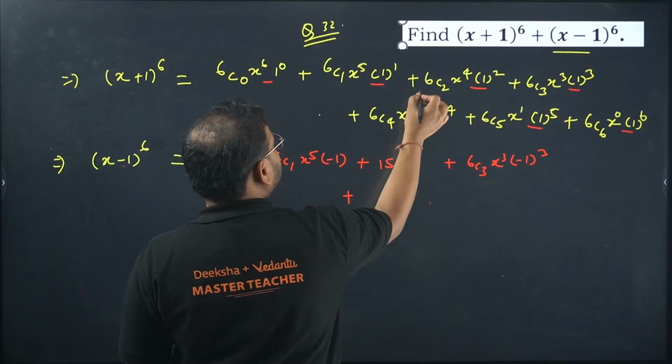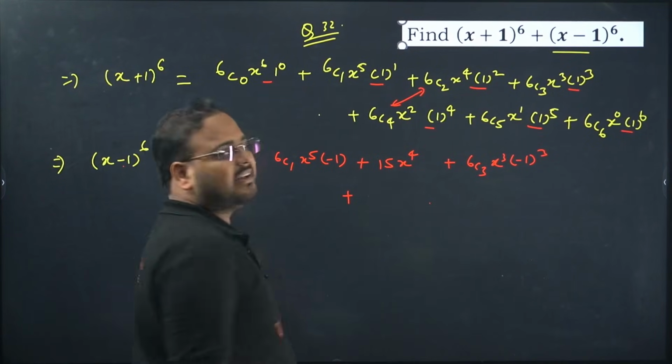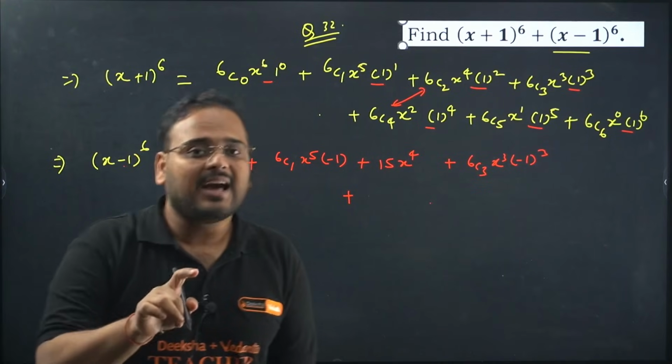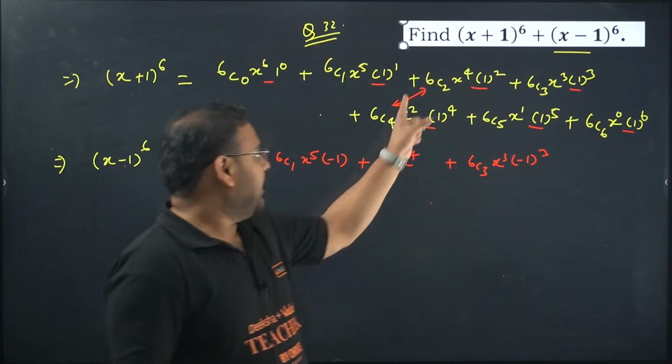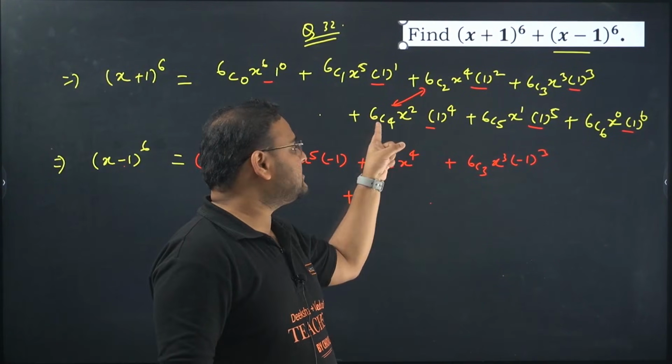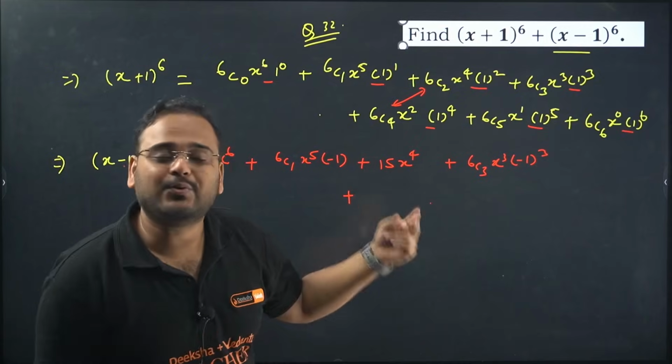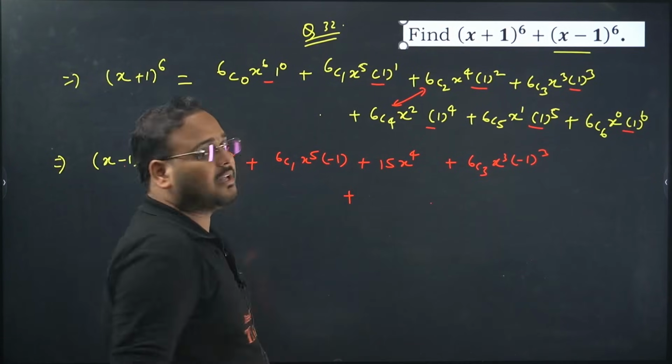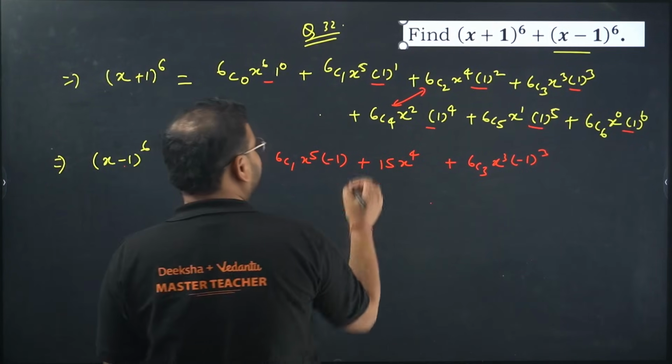6c4 is same as 6c2. This value is same. We know that, right? nCr and nC(n minus r). 6 minus 4 is what? 2 only, right? Or 6 minus 2 is what? 4 only, right? They will be equal. Again, you'll get 15 over here.